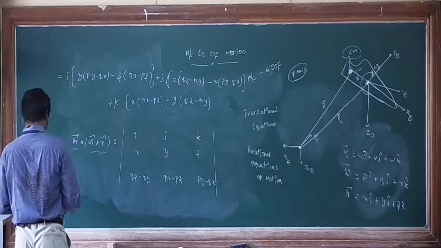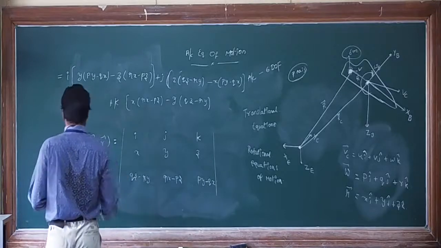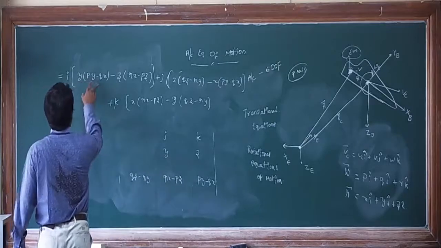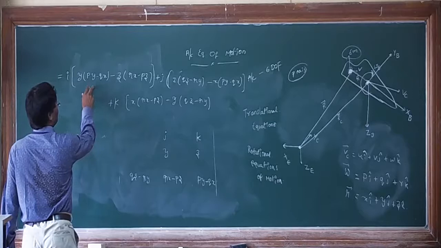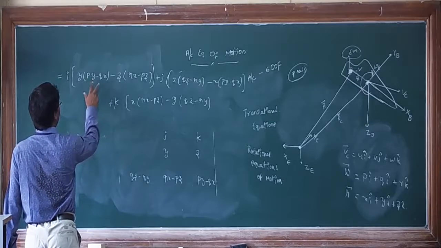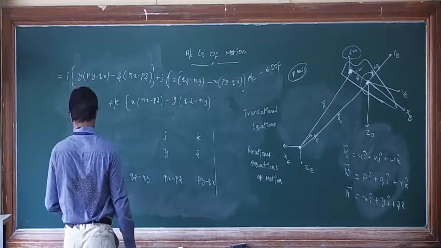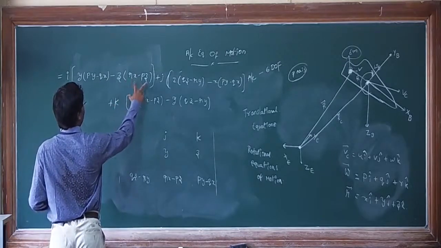So if you observe, this is somehow a big expression, right? So if you see p y square here, and if you observe here, you will get p z square.